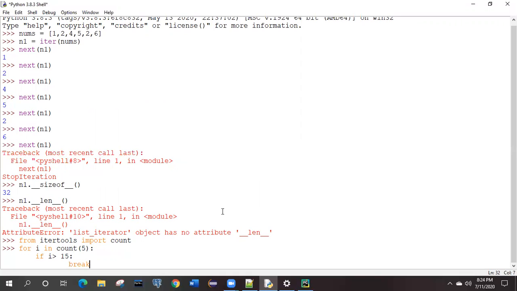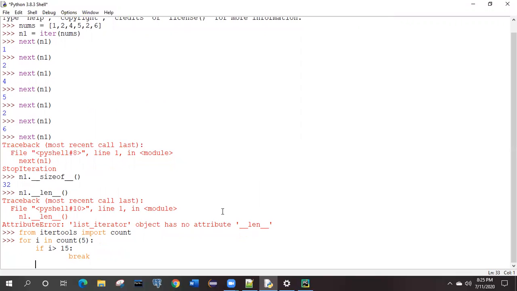It will break. Breaking means it will not go further, right? So if I is less than 15, now the concept will come, because in the first line we have kept the condition, if I is greater than 15, it will break. Breaking means it will come out of this for loop. Now, if I is less than 15, then there will be some execution, some work, right?